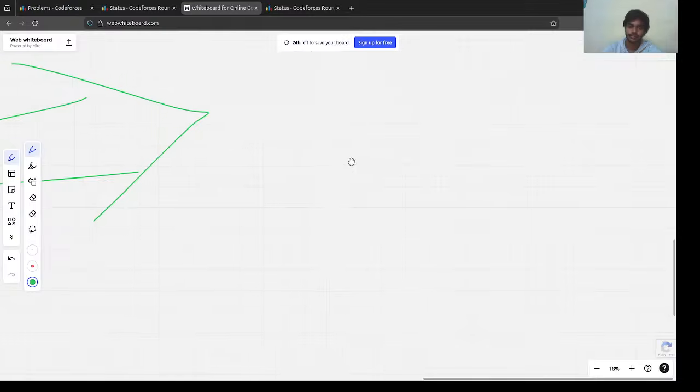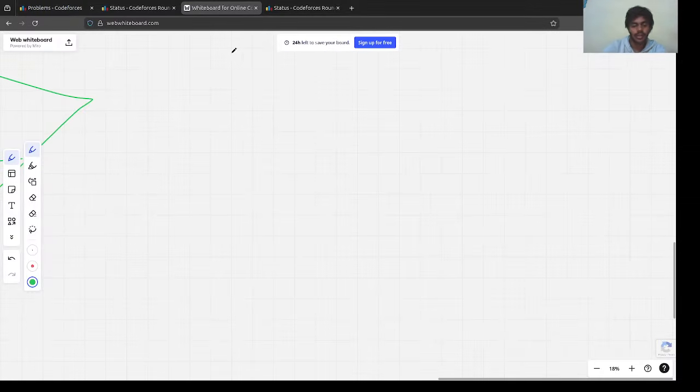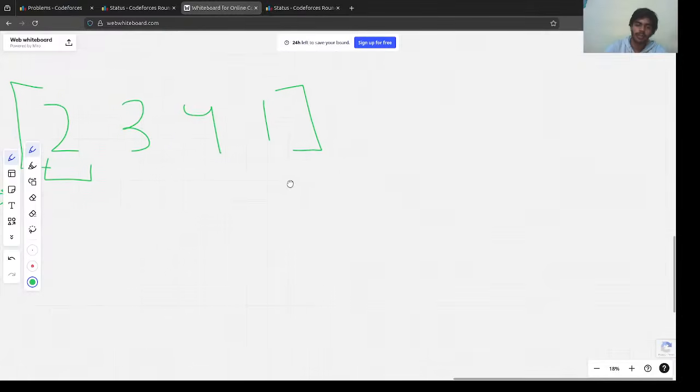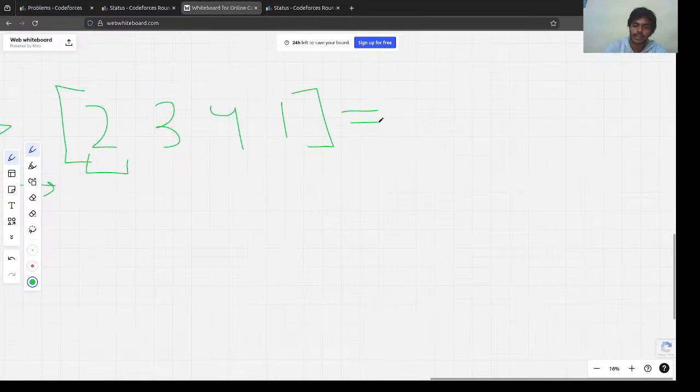Okay, great. So basically, how I got to the solution is, let's start from the left side. Let's put down the array 2 3 4 1 and check for each index, is this element the best possible element that it should be? Compare it with the lexicographically maximum array. The lexicographically maximum array would be 4 3 2 1.